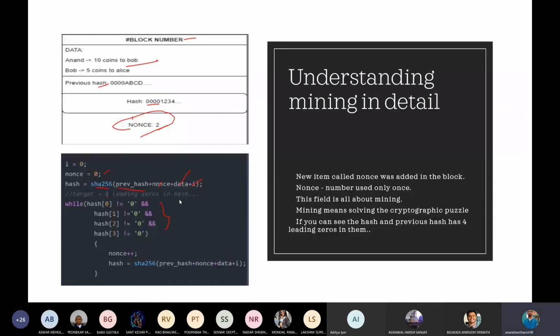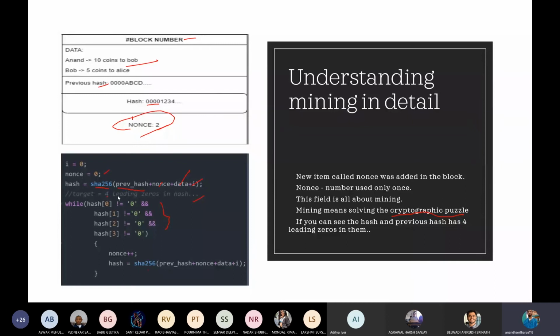So this iterating, that is continuously incrementing the nonce and calculating the hash, is nothing but the cryptographic puzzle that I mentioned here. This forms the basis of the mining, that we are setting a target and we are iterating and incrementing the nonce until we get a hash that is meeting our target.